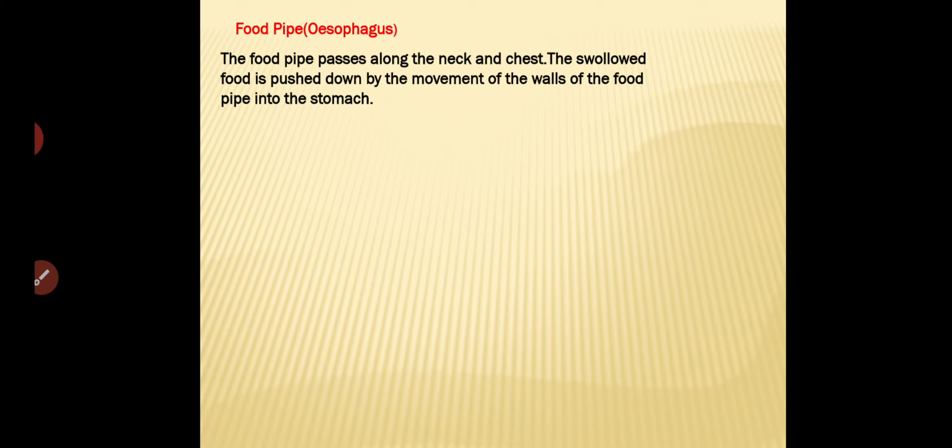So next we are going to study the esophagus. The esophagus is a pipe-like structure which connects from our mouth up to the stomach. It has a stretching capacity, and its stretching movement helps the food go up to the stomach.